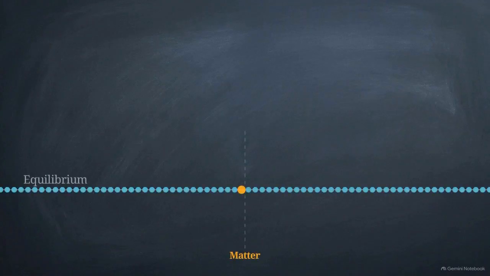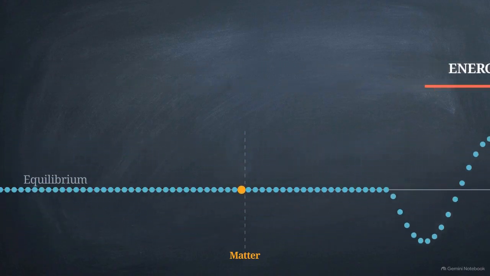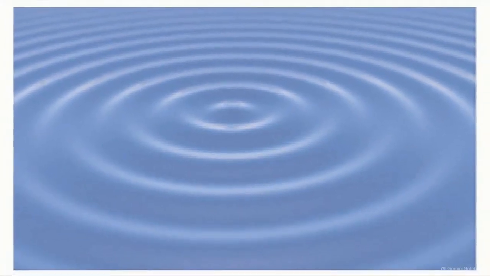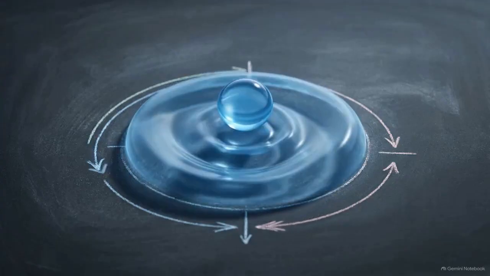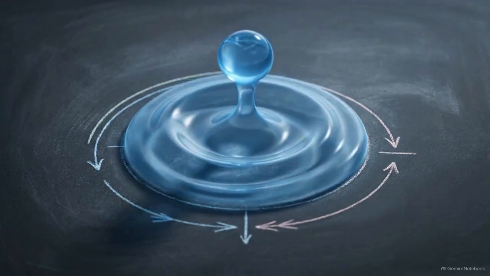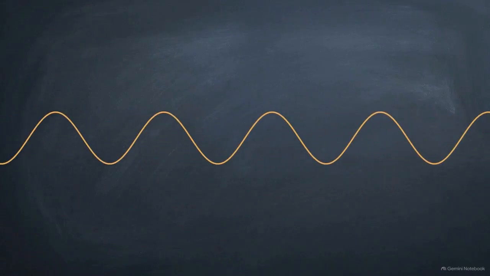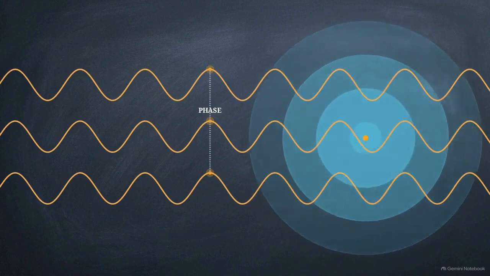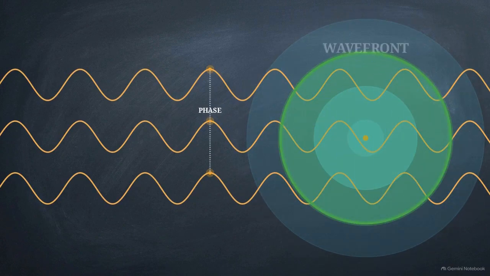To understand wave propagation, we first need to look at how energy travels through a medium without taking the actual particles with it. Look at these concentric ripples spreading across a pond. The water molecules aren't moving horizontally away from the center. They are only oscillating up and down in place, but they do so in a highly synchronized pattern. We call the specific state of vibration of any particle at a given moment its phase. If you freeze time, every water molecule exactly at the crest of a single ripple shares the exact same phase.